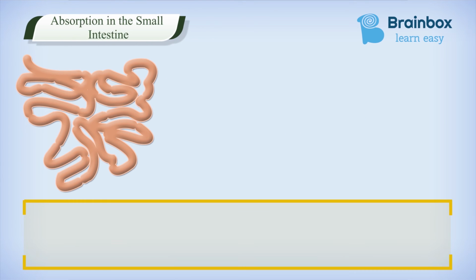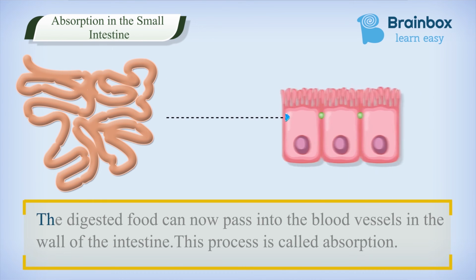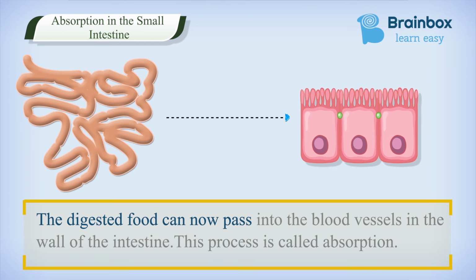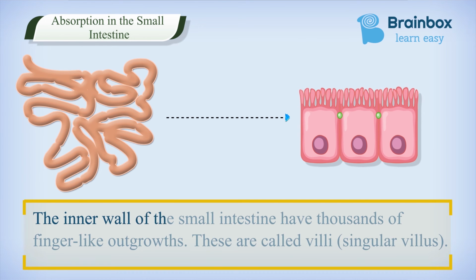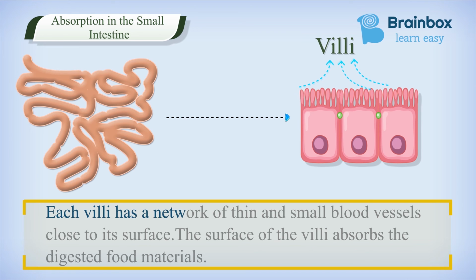The absorption in the small intestine. The digested food can now pass into the blood vessels in the wall of the intestine. This process is called absorption. The inner wall of the small intestine has thousands of finger-like outgrowths. These are called villi. Each villus has a network of thin and small blood vessels close to its surface. The surface of the villi absorbs the digested food materials.